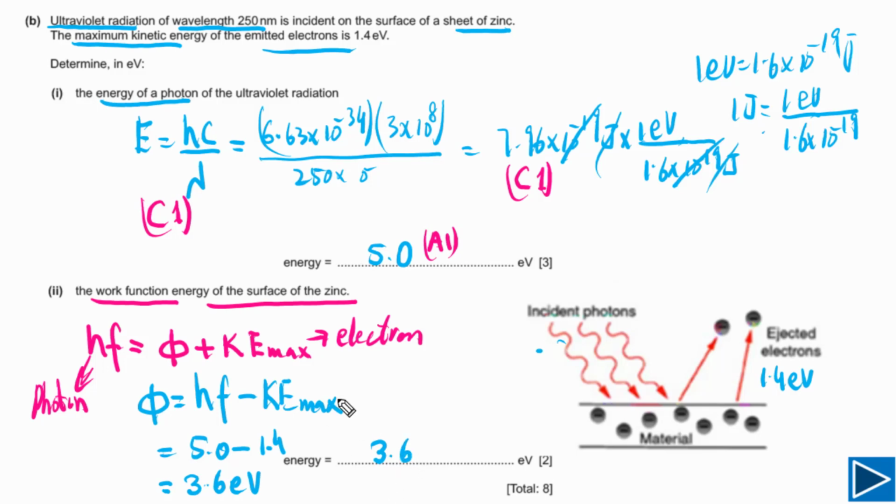Let's try to understand how marks will be awarded. You will get the first mark, which is a C mark, if you have written this equation. And the second mark is the answer mark. If you have got this correct answer, you will get the second mark.